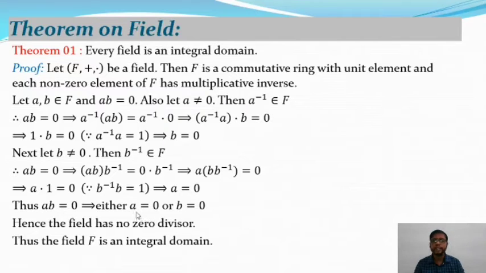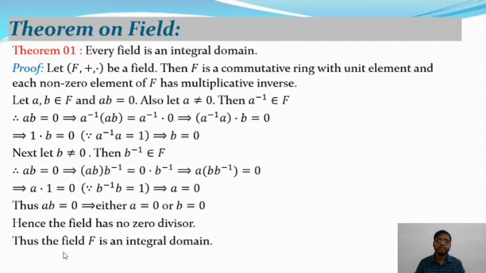When we take a is equal to 0, then from this we will get b not equal to 0. And when we take b not equal to 0, then from this we will get a is equal to 0. Okay, so ab is equal to 0, and this implies either a is equal to 0 or b is equal to 0 in a field (F, +, ·). So hence the field has no zero divisor, and you know this is the definition of without zero divisor. So thus the field F is an integral domain.